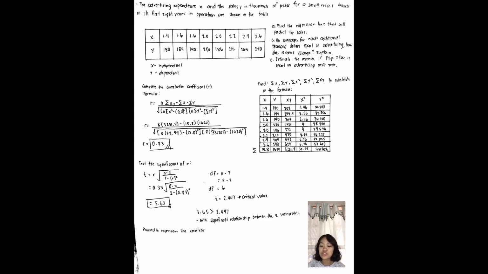And then B, on average, for each additional $1,000 spent on advertising, how does the revenue change? Explain. And for letter C, estimate the revenue if 2,500 pesos is spent on advertising next year.